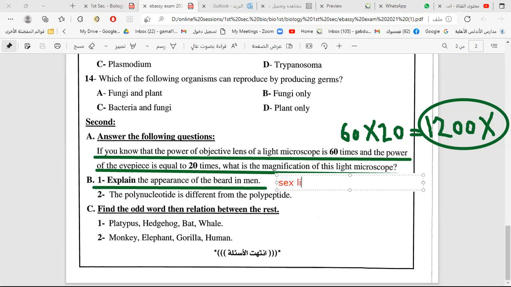Limited. Yeah, very good. Sex-limited trait. Inherited for only the human. The male only have beard, but the female don't have beard. Okay? Now the second question.